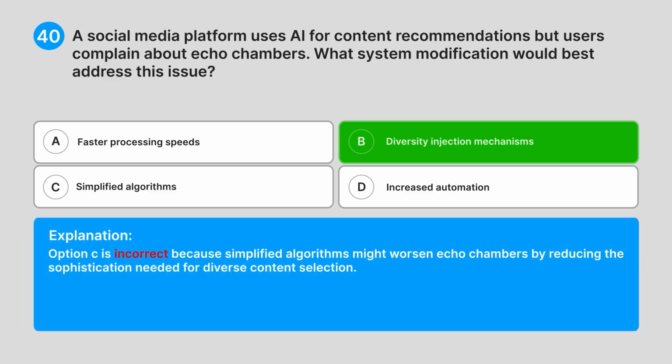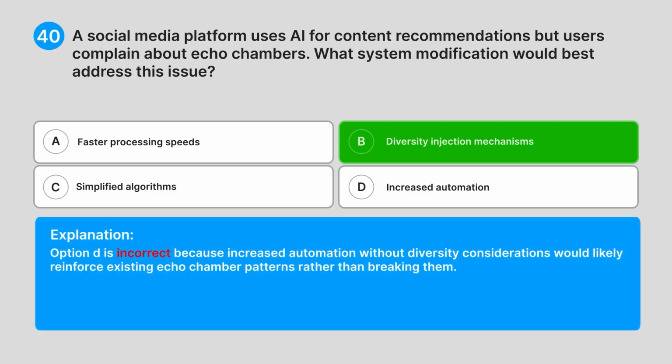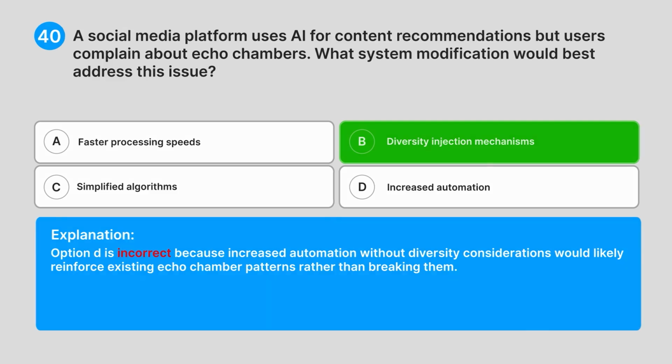Option C is incorrect because simplified algorithms might worsen echo chambers by reducing the sophistication needed for diverse content selection. Option D is incorrect because increased automation without diversity considerations would likely reinforce existing echo chamber patterns rather than breaking them. Social media echo chambers represent a fundamental challenge in recommendation algorithms that diversity injection mechanisms directly address.